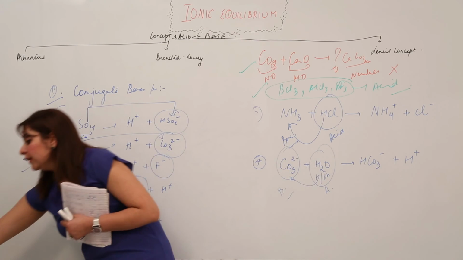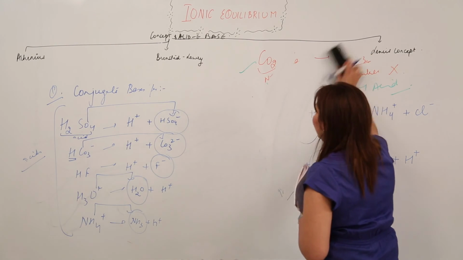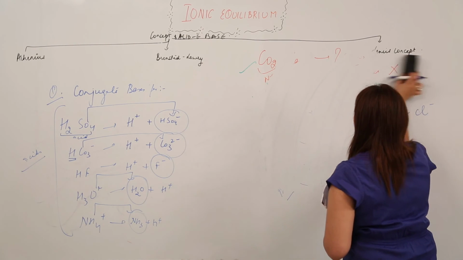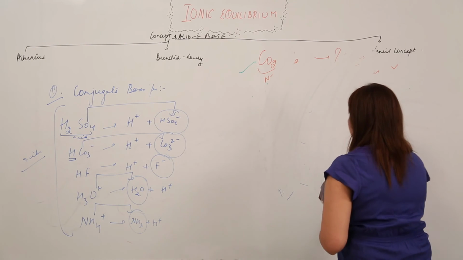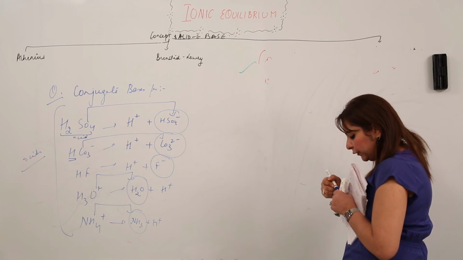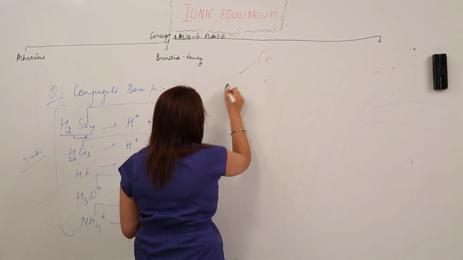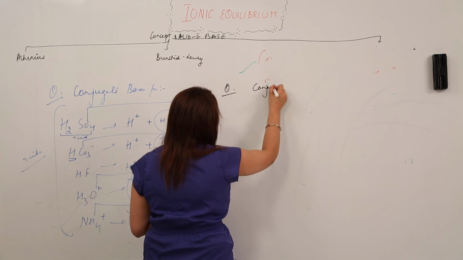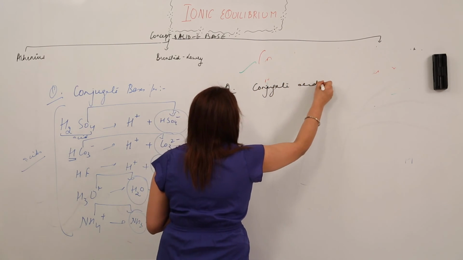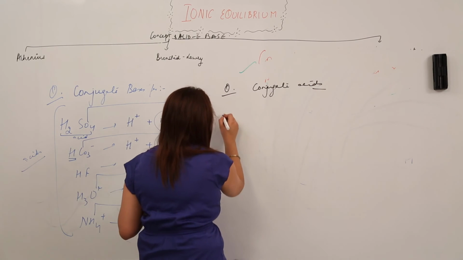Similarly, if you get a question based on vice versa, that is, if you get a question to make conjugate acids, then how will you do that? So just look at the board. I am doing a few examples for you. So you are getting a question to make conjugate acids now, right? We have a few questions that I have listed for you.